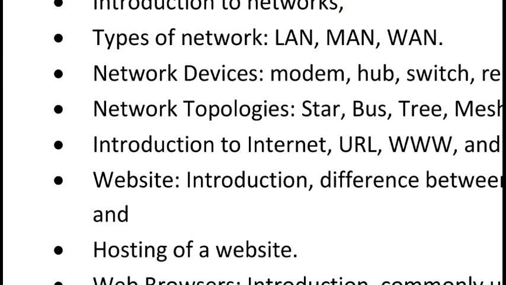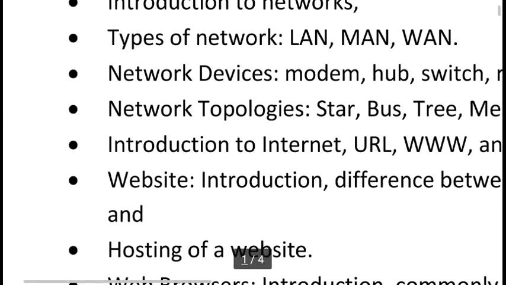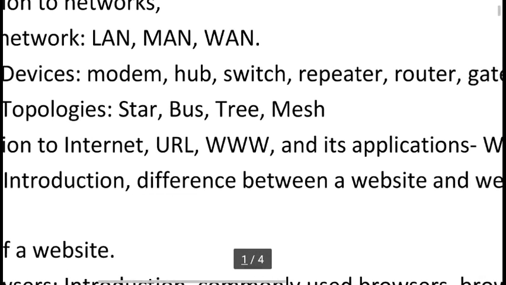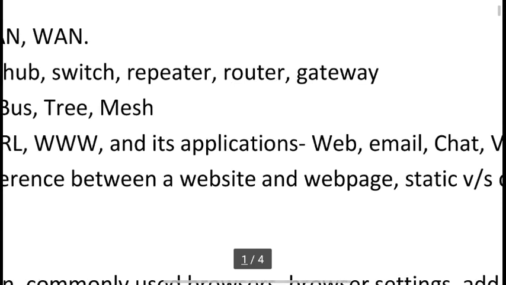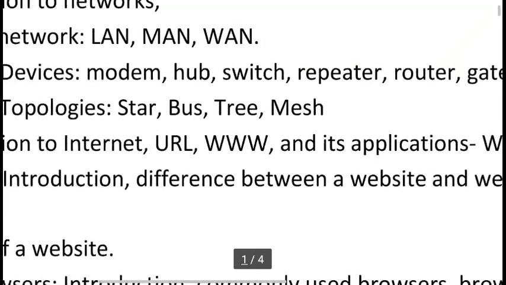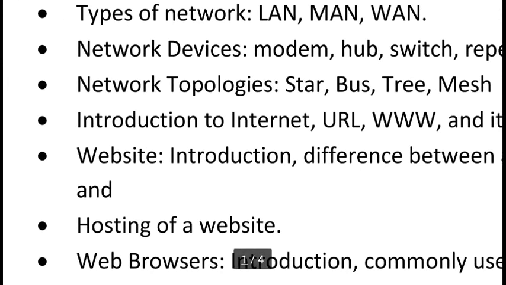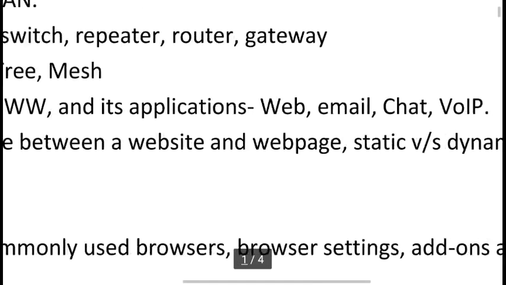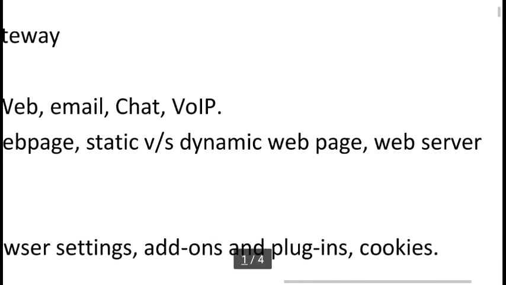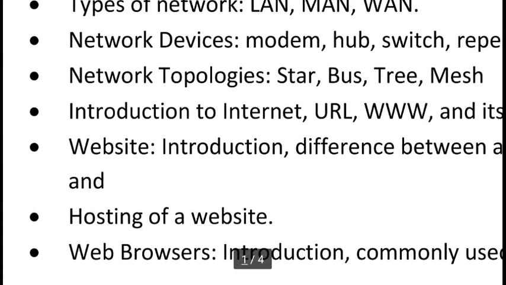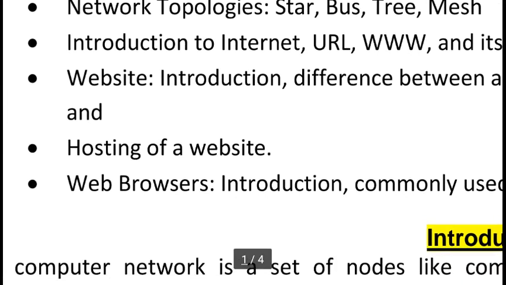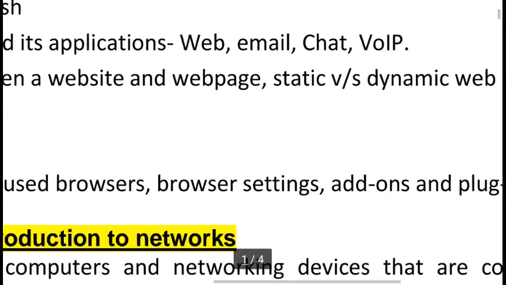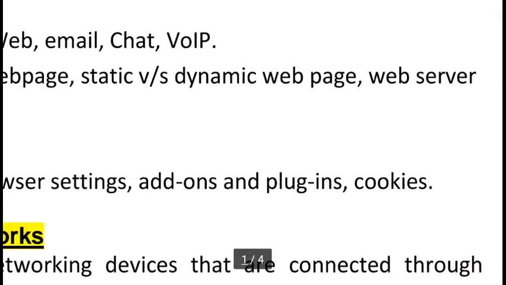topologies, star topology, bus topology, tree topology, mesh topology, introduction to internet, URL, www and its application, web, email, chat and VoIP. And the next topic is website introduction, difference between a website and a web page, static versus dynamic web page, web server and hosting of a website. And the last topic is web browser introduction, commonly used browsers, browser settings, add-ons and plugins and cookies.